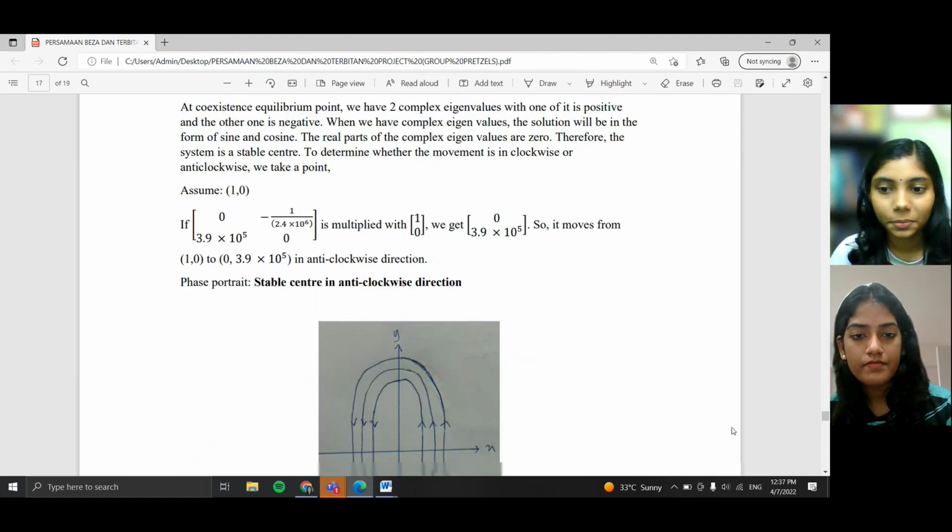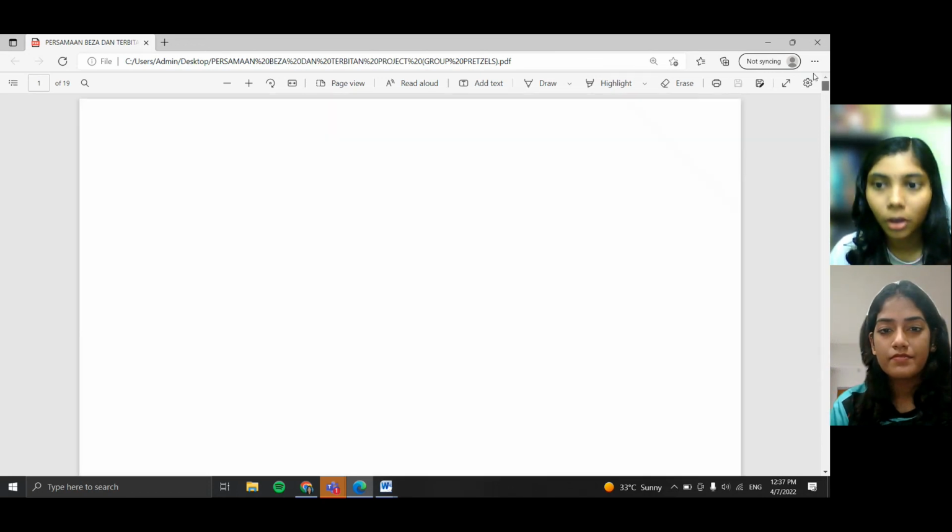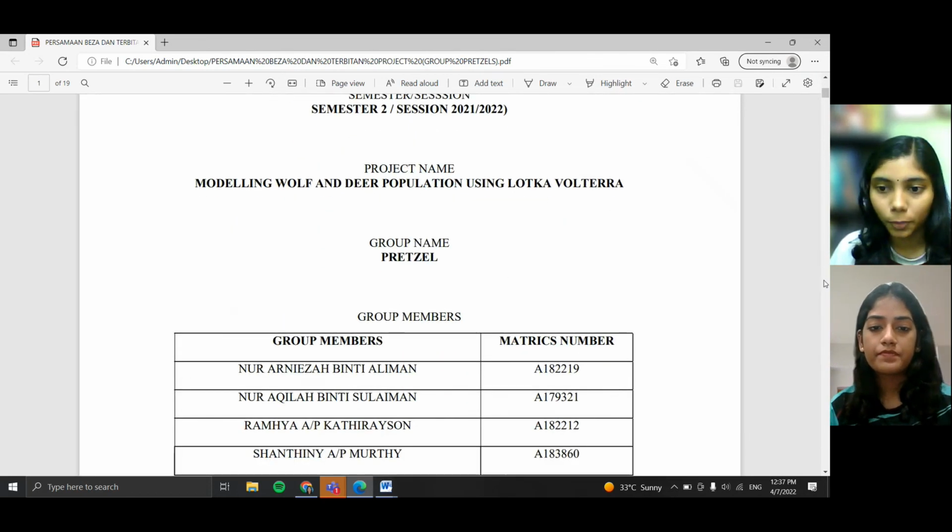Okay, that is all for our assignment, and this is our project, the Lotka-Volterra model, in which we did the modeling for deer and wolf population.